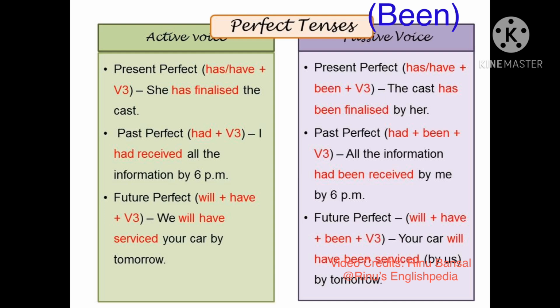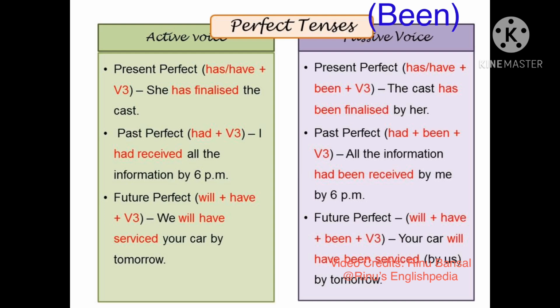When talking about the past perfect tense in the active voice, we use the helping verb had with third form of the verb. For example, I had received all the information by 6 p.m. The passive voice of this sentence will become, all the information had been received by me by 6 p.m. Just like the present perfect tense, over here also we use had plus been plus third form of the verb.